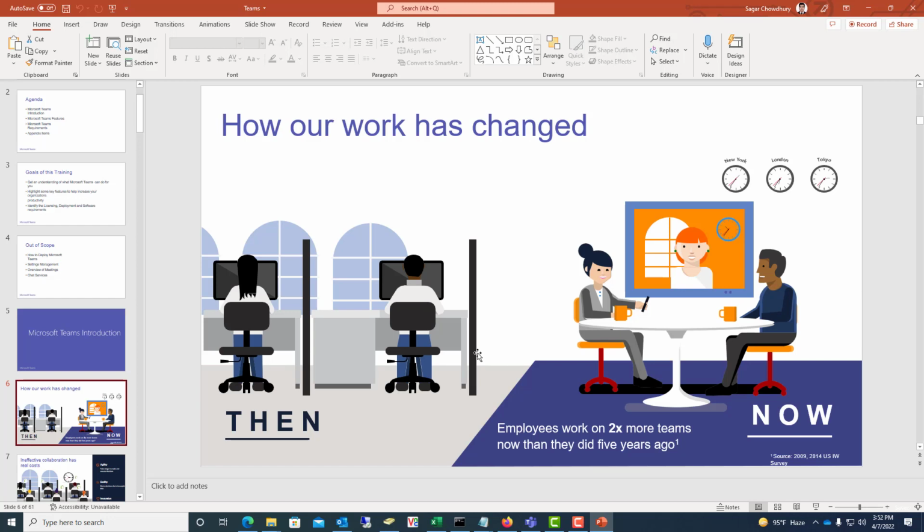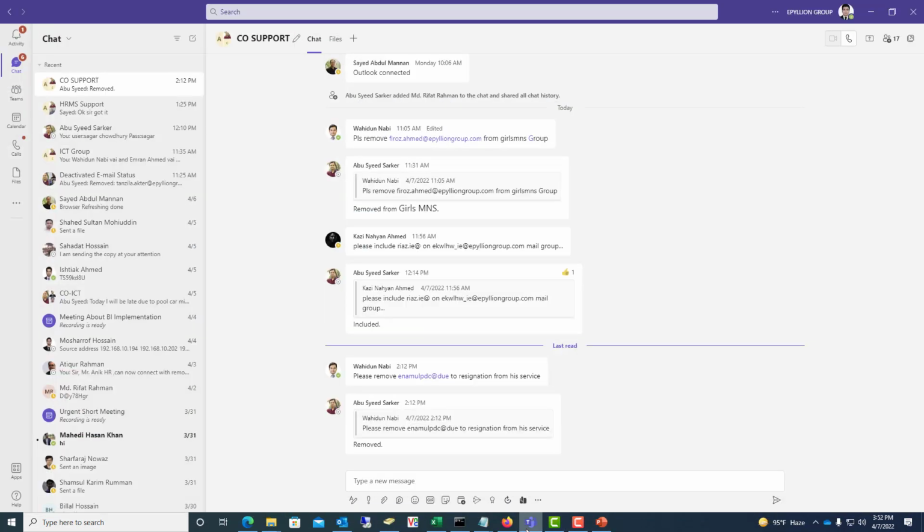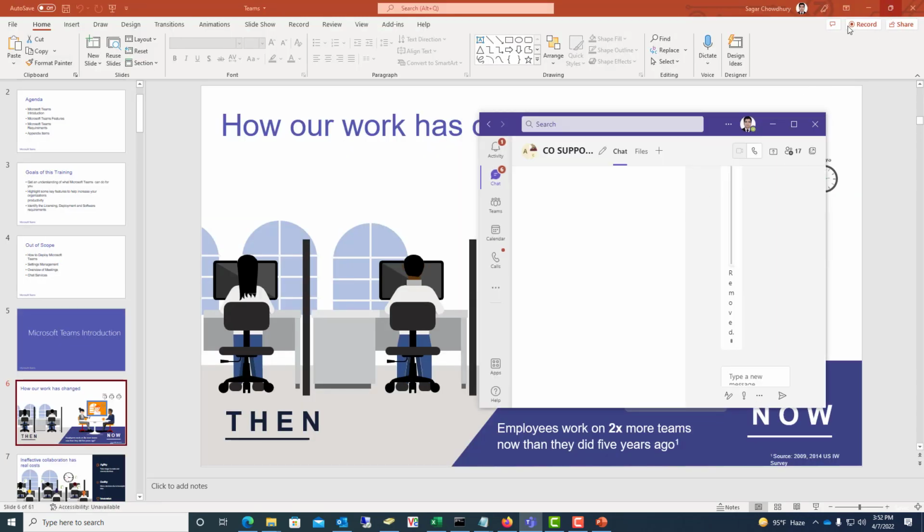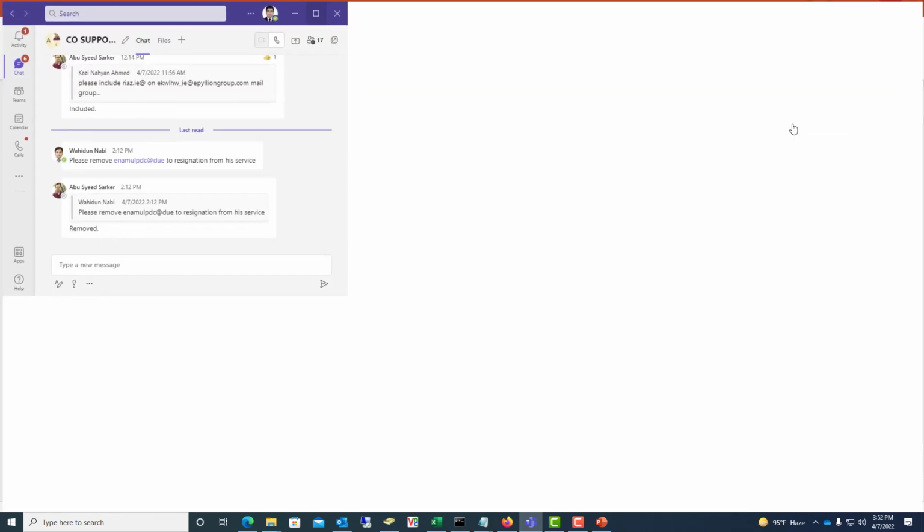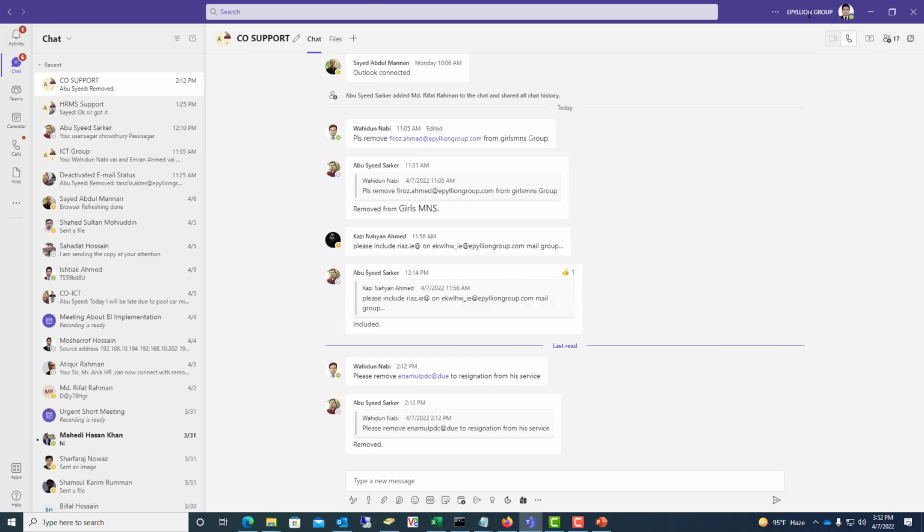Okay, so now I want to show you what we can do through Teams. We can not only communicate through Microsoft Teams, we can also collaborate and make a schedule for meetings and others. This is the Microsoft Teams app. First you need to download the Microsoft Teams app, then install it and license it.